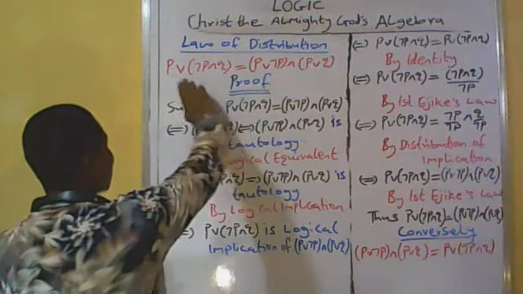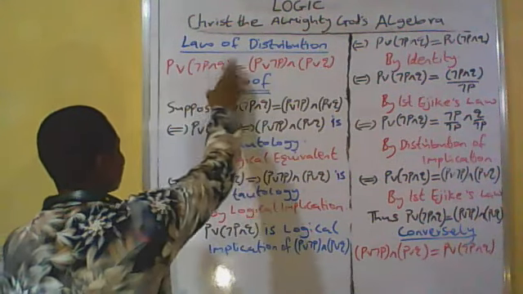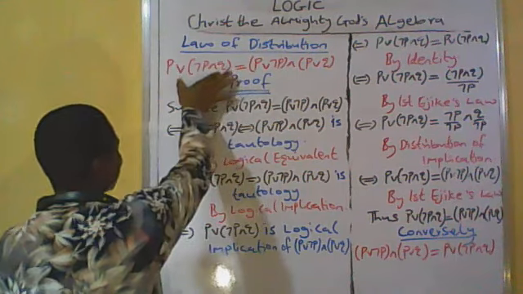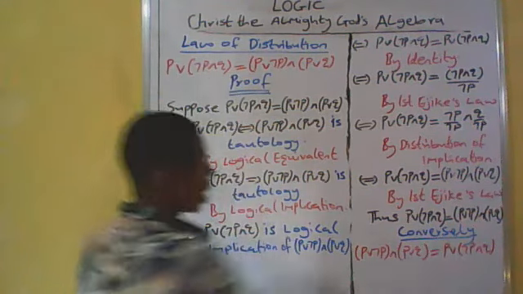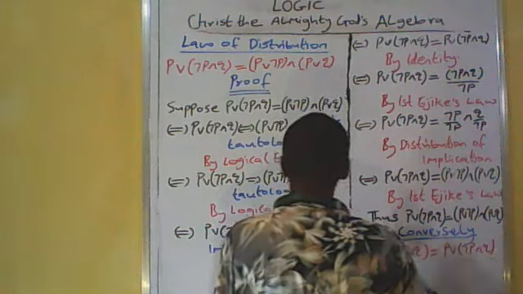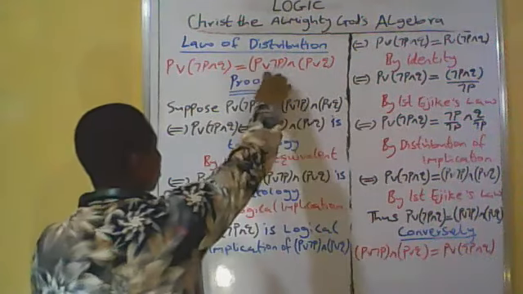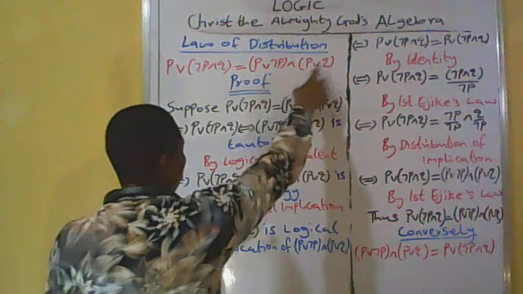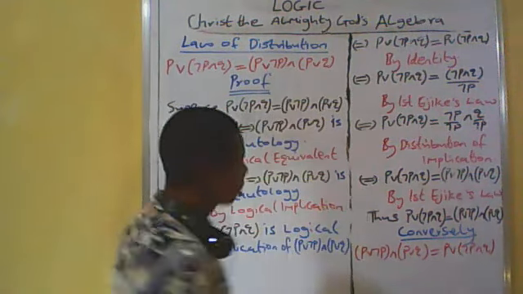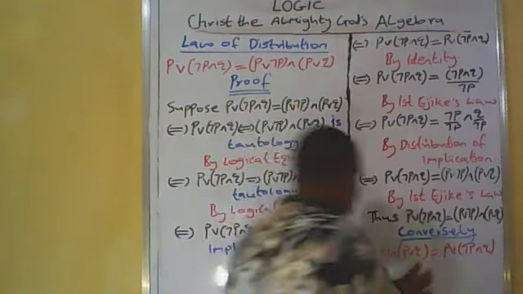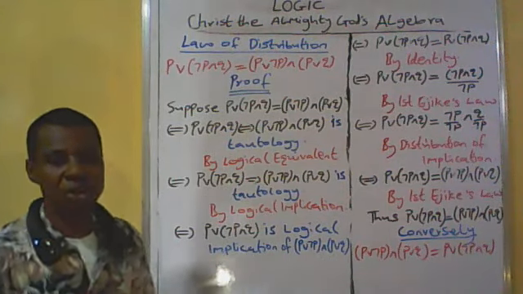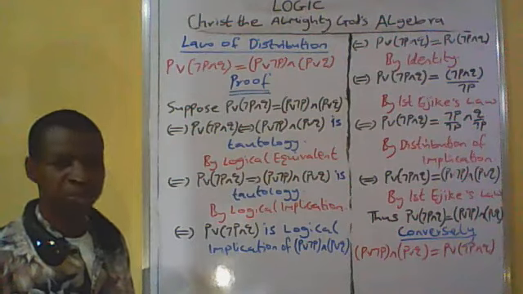You see that here P or [not P and Q] is at the left hand side of the equation. Now it is at the right hand side of the equation here. [P or not P] and [P or Q] is at the right hand side of the equation here, and is now at the left hand side. So you say that it is converse.